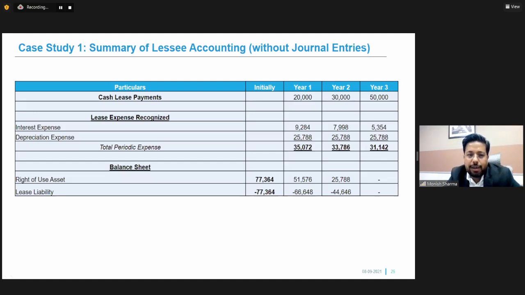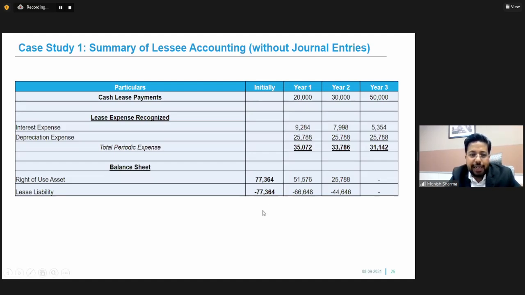So on an overall basis, if you see the impact on EBITDA, both interest and depreciation are not considered for EBITDA. So by adopting IND AS 116, what happened in this company is my EBITDA has gone up by 35,000. Only by implementation of this new standard, there's an increase in EBITDA by 35,000, 33,000, 31,000 in respective years.